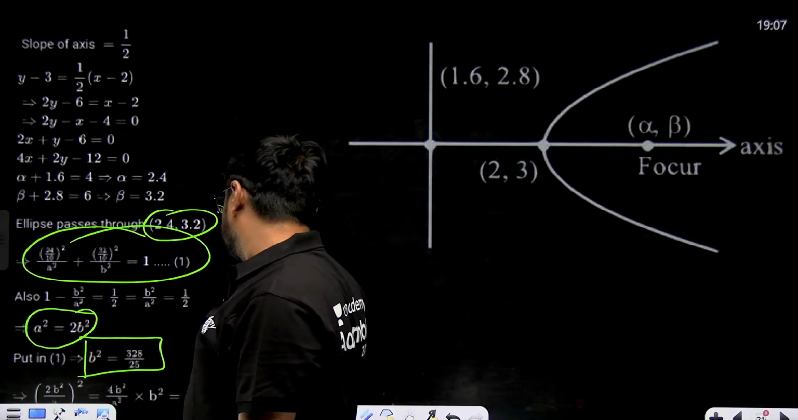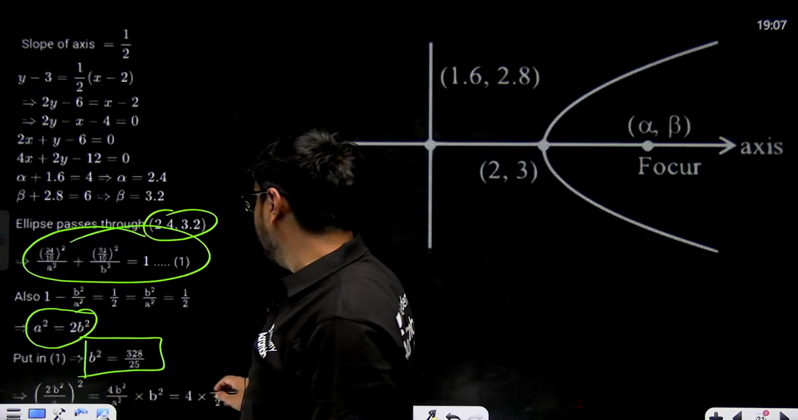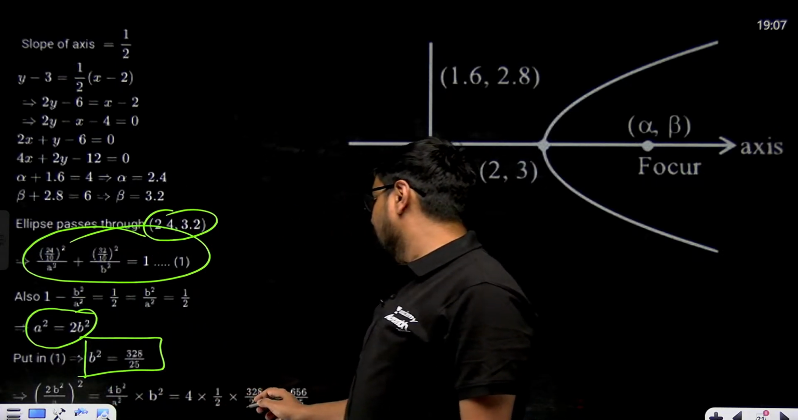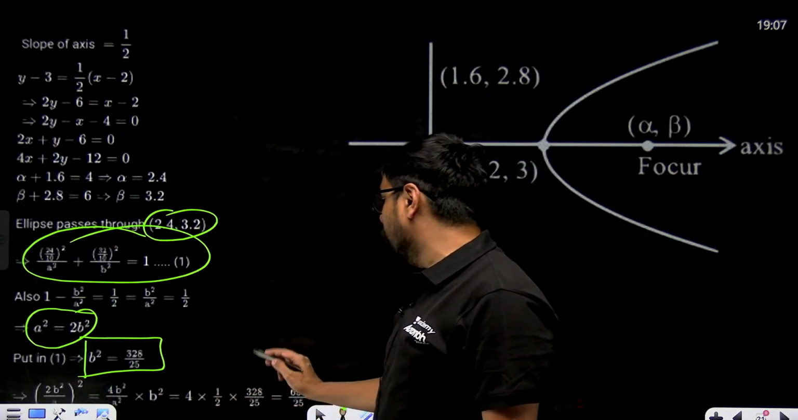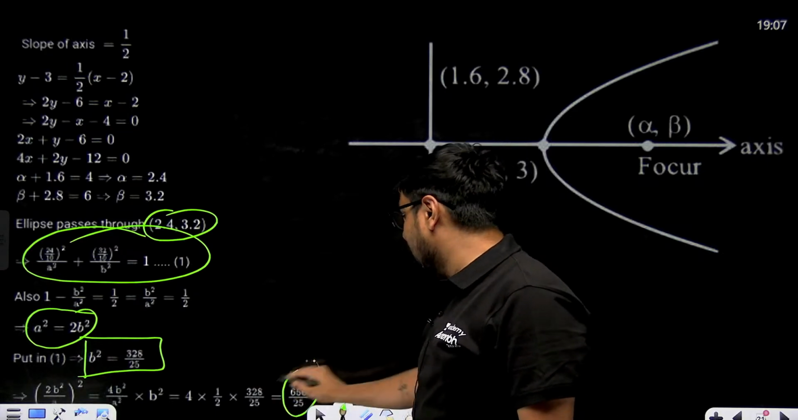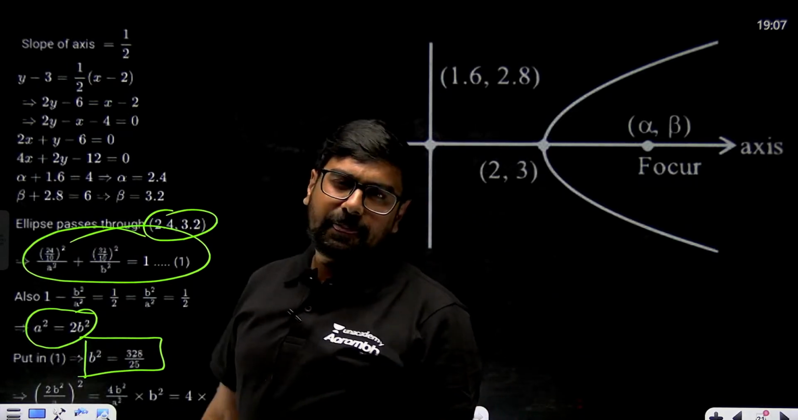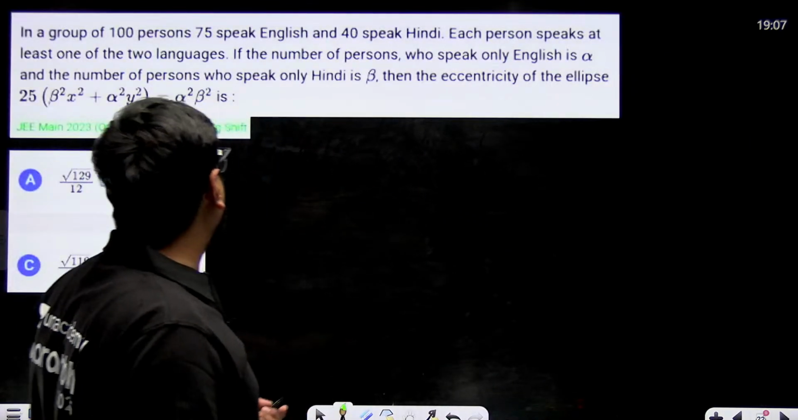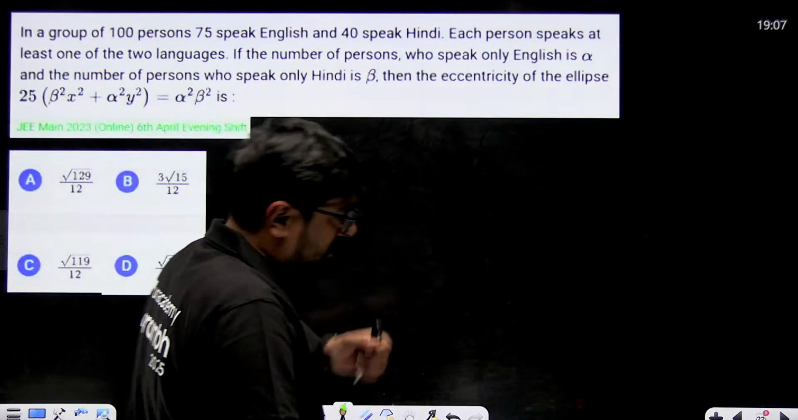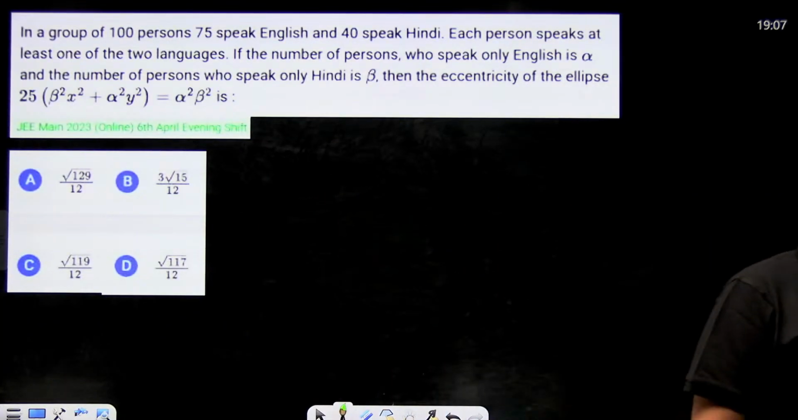Now 4b square by a square only we need to find. That means 4 into 1 by 2 into 328 by 25. Final answer will be 656 by 25. Do this calculation once on your own. It will be better for you, and you'll be able to understand it in a much better way.